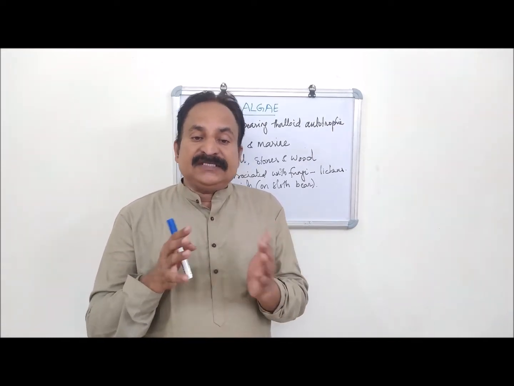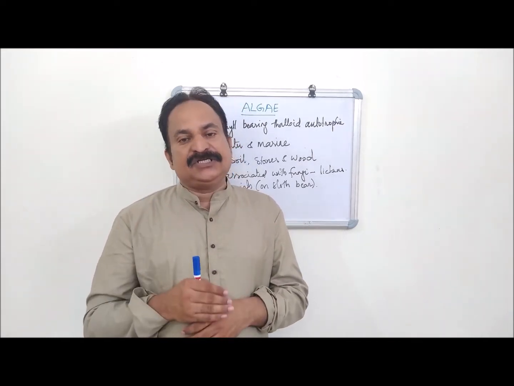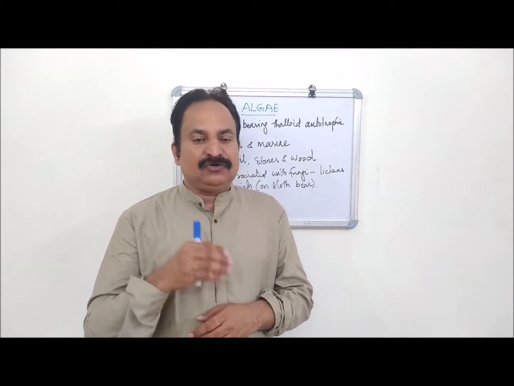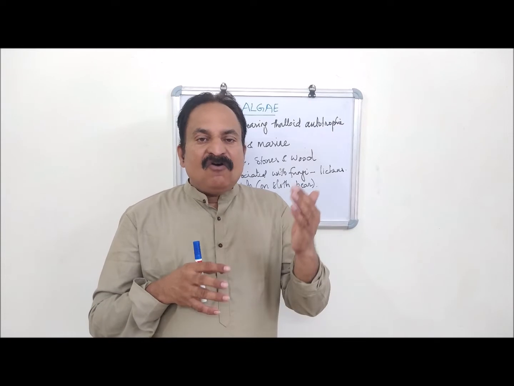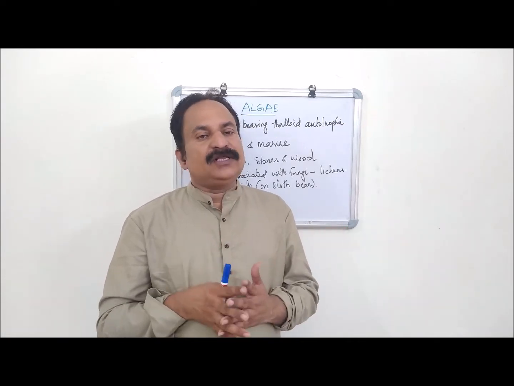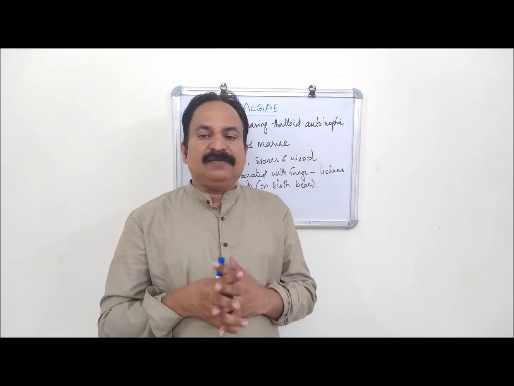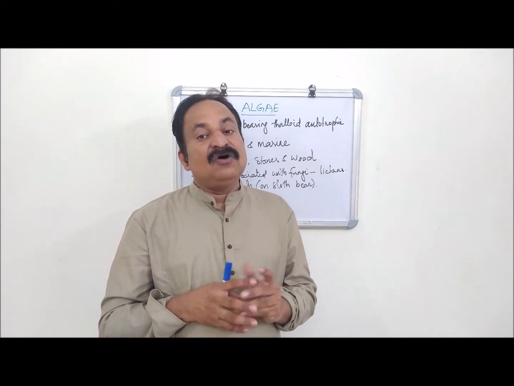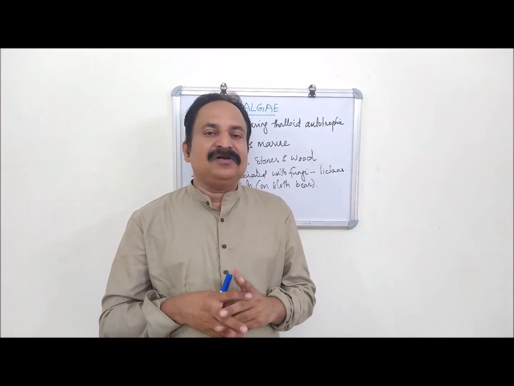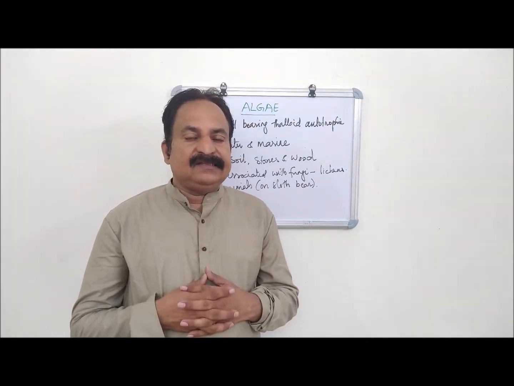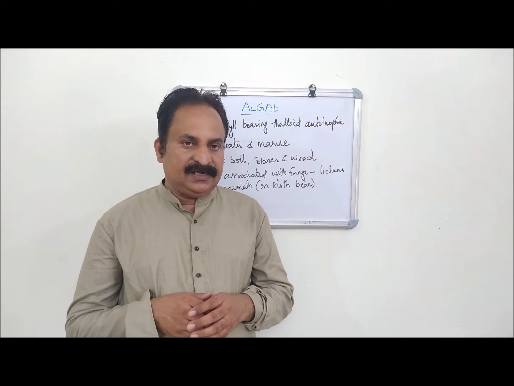Fusion of two dissimilar gametes, as in some species of Chlamydomonas, is termed anisogamous. Fusion between one large, non-motile, that is static, female gamete and a smaller motile male gamete is termed oogamous. Examples are Volvox and Fucus. Next we can see the classification of algae.